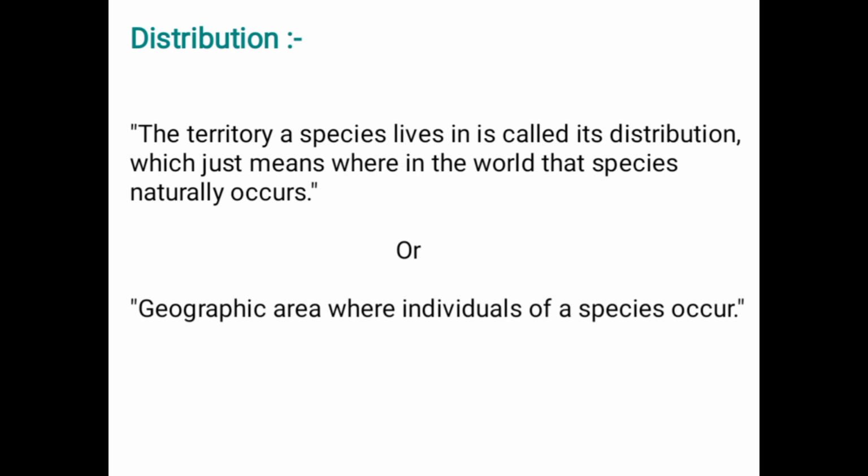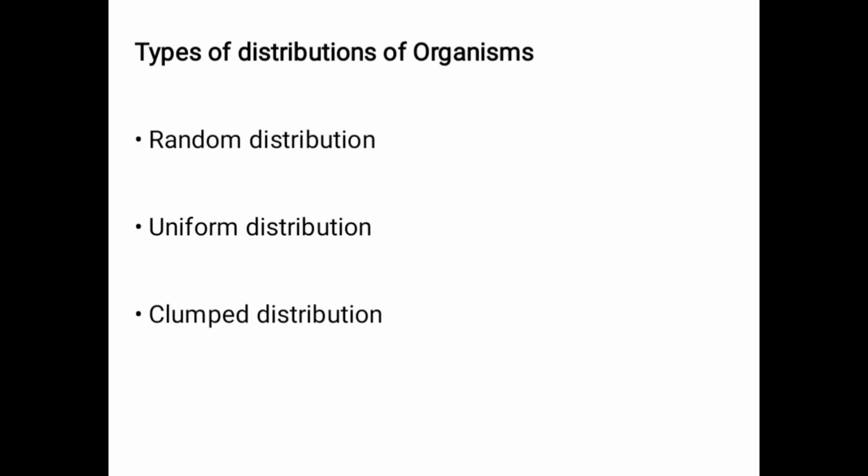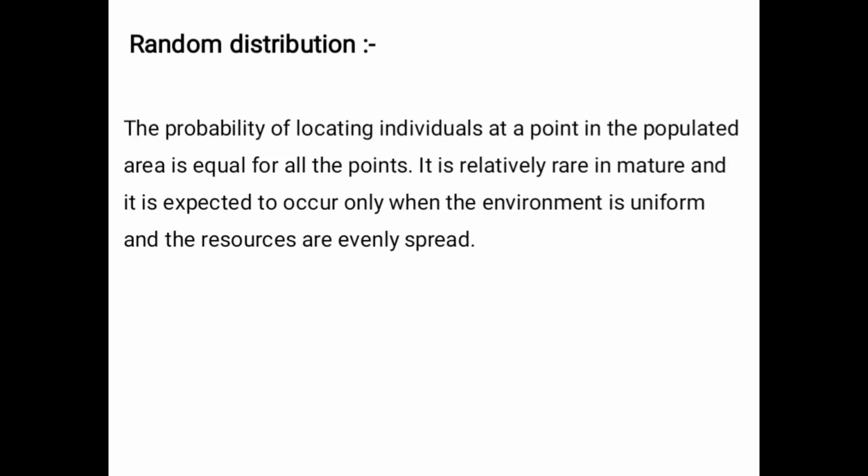Now we have a little bit of the distribution topic, so we will cover it here. The territory a species lives in is called its distribution. A species living in any territory or area, which just means where in the world that species naturally occurs, is known as its distribution, or the geographic area where individuals of a species occur. We have three types of distribution of organisms here: random distribution, uniform distribution, and clump distribution. Random distribution means the probability of locating individuals at any point in the populated area is equal for all the points, that is, equally located.